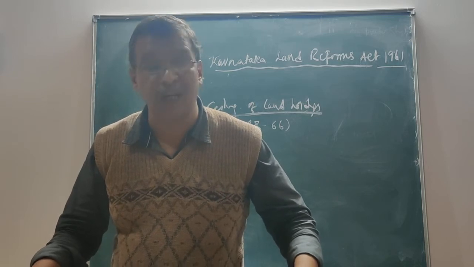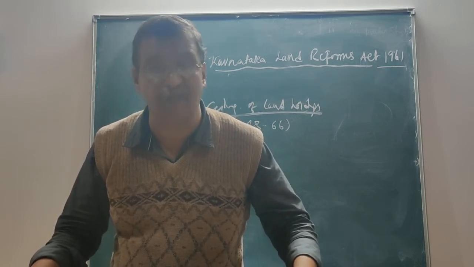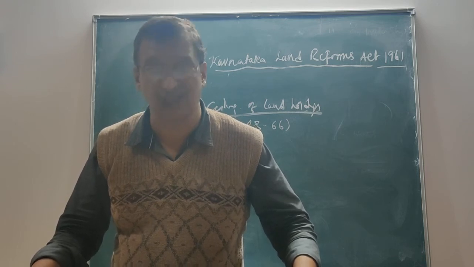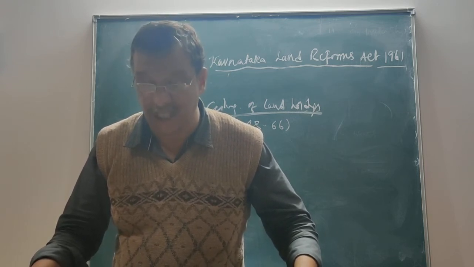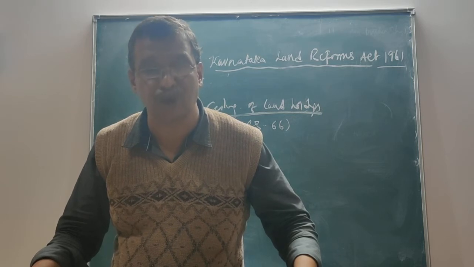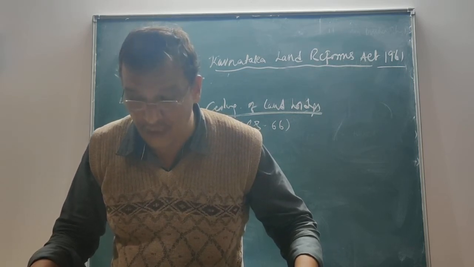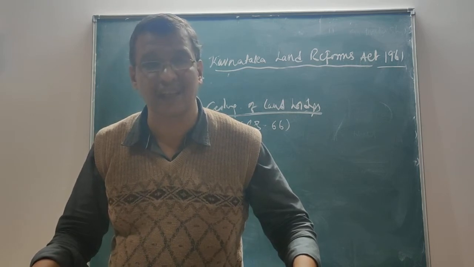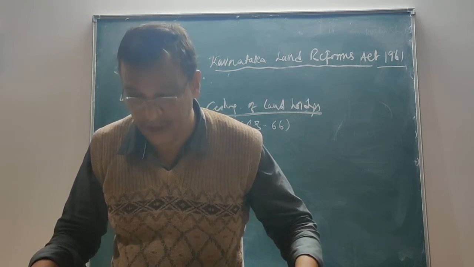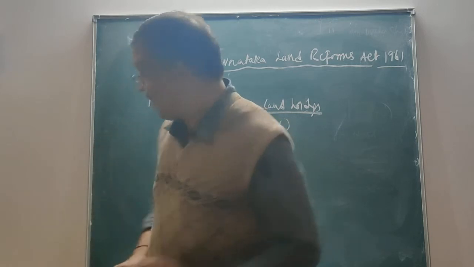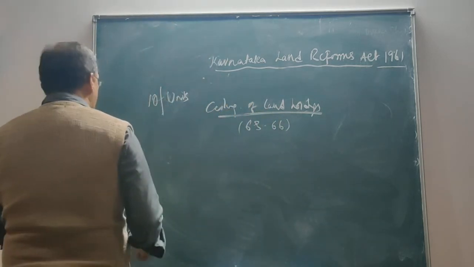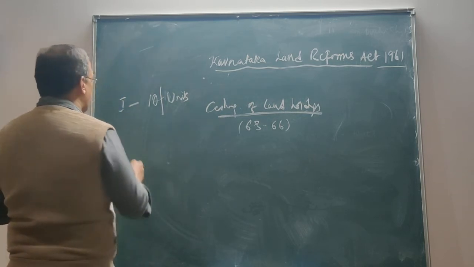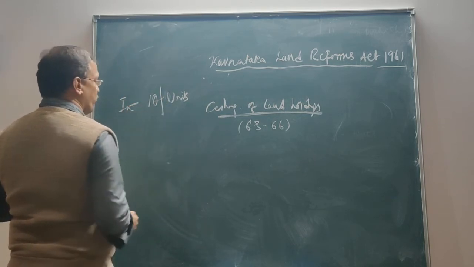Provided that where the family consists of more than 5 members, then in addition to the 10 units, an additional extent of 2 units shall be given for every member, not exceeding 5 in number. The calculation goes like this. If I am an individual with no family, it is 10 units.